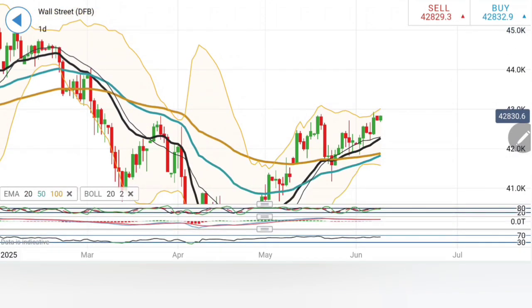So looking at this, you can buy here at 42,850, expect 42,900, 920 as the first target zone, 43,000 is the next, and then beyond 43,000, 43,100. Once it stays beyond 43,100, more bullishness should follow. On the downside, you can expect a selling entry at around 42,750, expect 42,680, 42,600, and then below that 42,500 levels. Below 42,500, we can expect 42,350, 200, and 42,000 levels very, very soon.